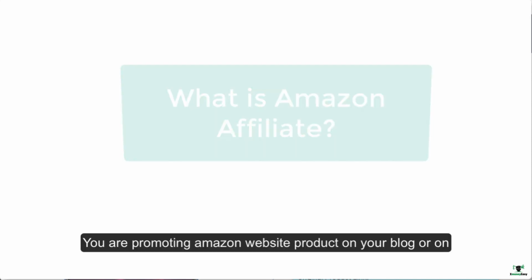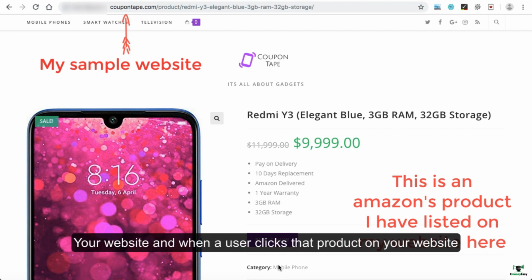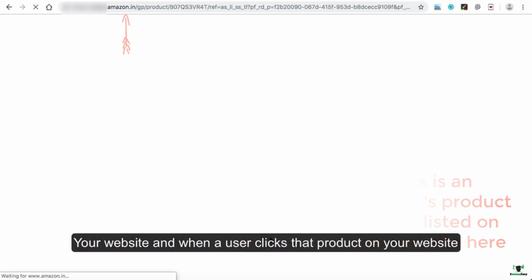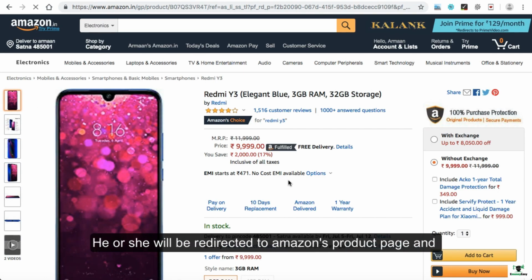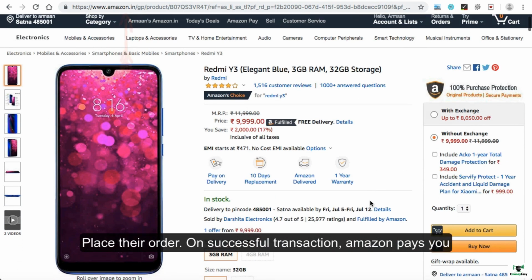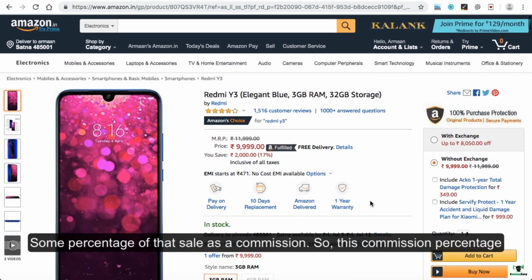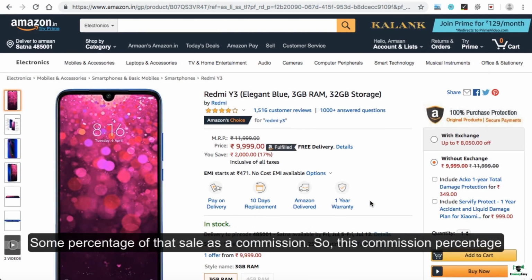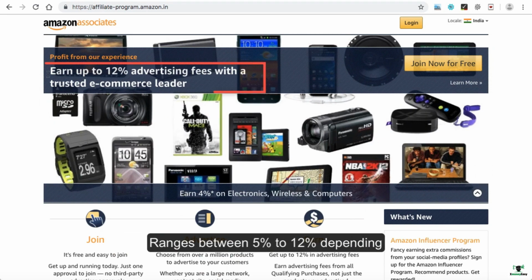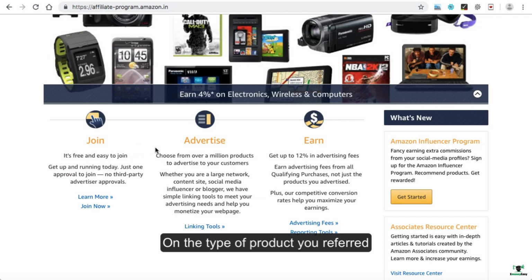Amazon affiliate means you are promoting Amazon website products on your blog or on your website, and when a user clicks that product on your website, he or she will be redirected to the Amazon products page and place their order. On successful transaction, Amazon pays you some percentage of that sale as a commission. This commission percentage ranges between 5% to 12% depending on the type of product you referred.